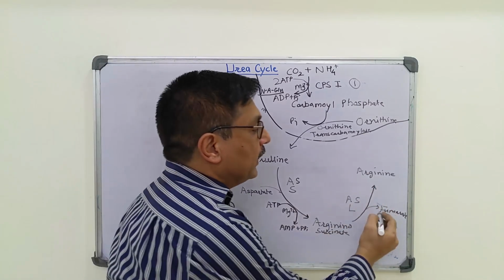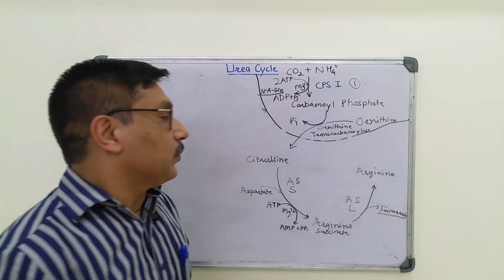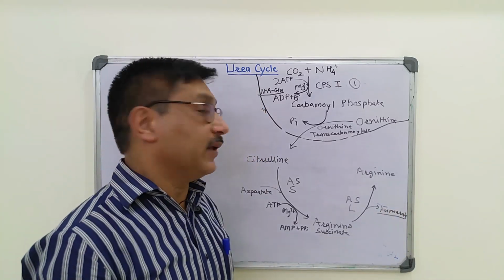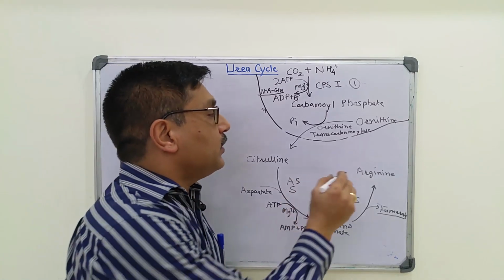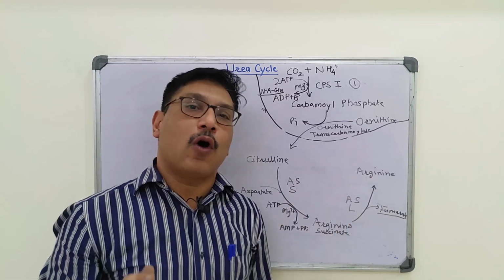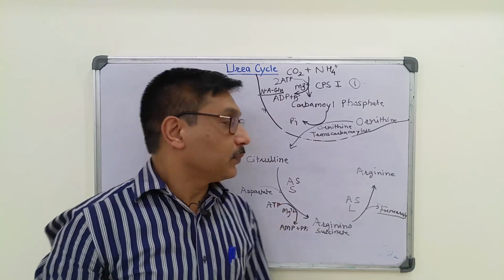The fumarate so released can enter into TCA cycle. The arginine is the immediate precursor of urea.